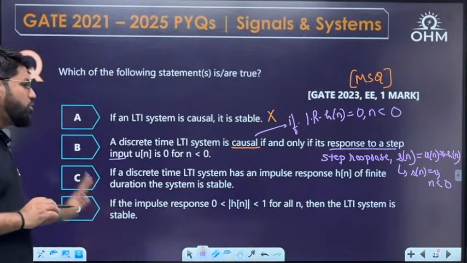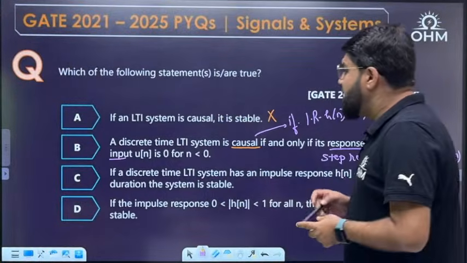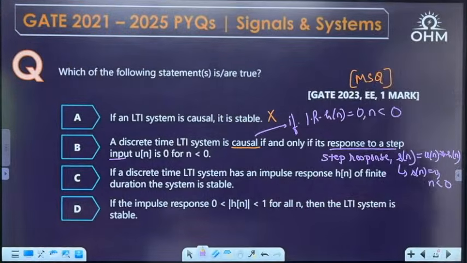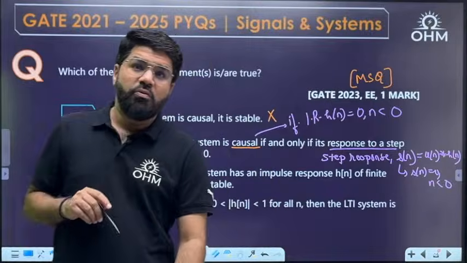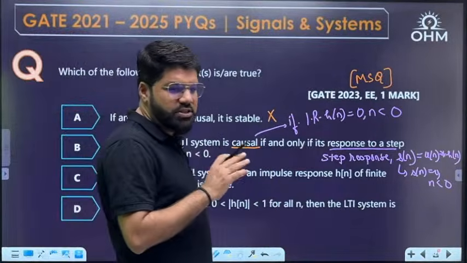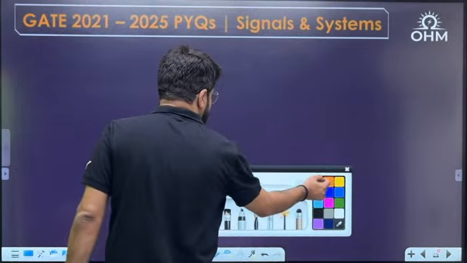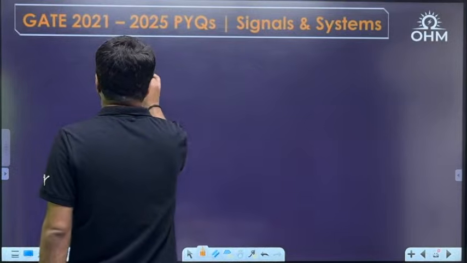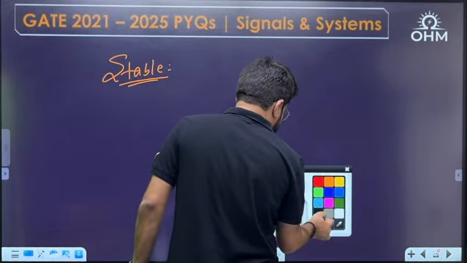Now let's talk about C and D. It's an MSQ question, so we have to scan the other options as well. Option number C: if a discrete time LTI system has an impulse response h[n] of finite duration, then the system is stable. Now, what is the actual condition required for stability? Let me check it out.